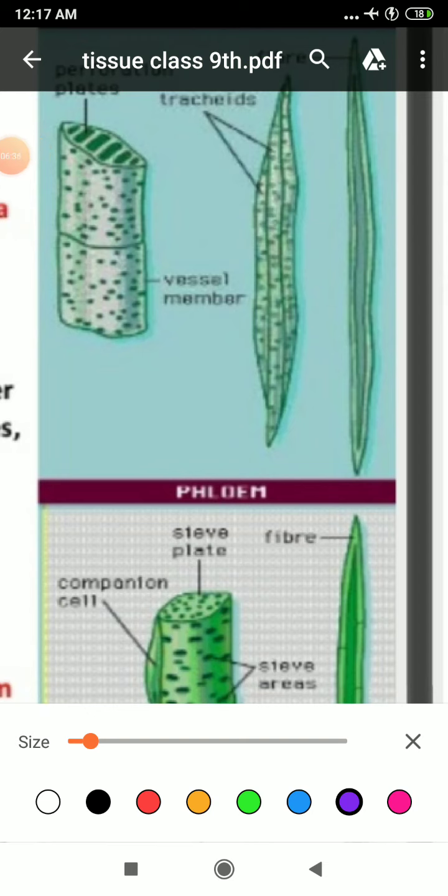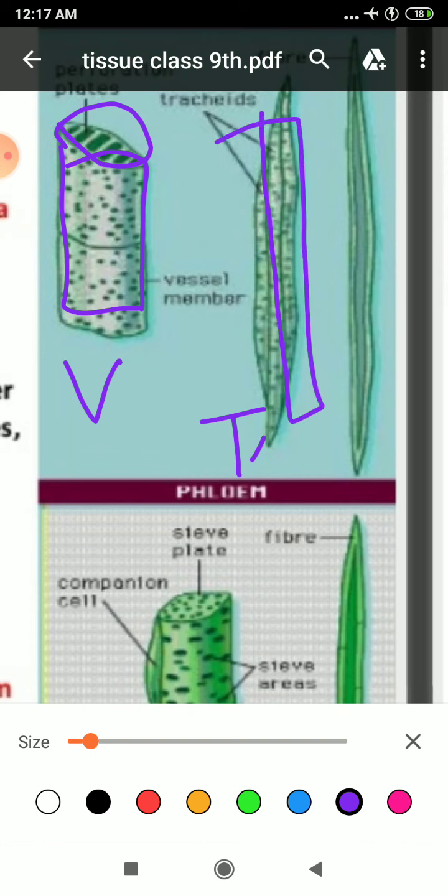So dear students, what is the function of these vessels? Vessels are the most important element and are shorter and wider than tracheids, as you can see in this picture. Vessels and tracheids have a tube-like structure that helps in transporting water and minerals vertically and efficiently. Like this, they transport water from root to shoot.